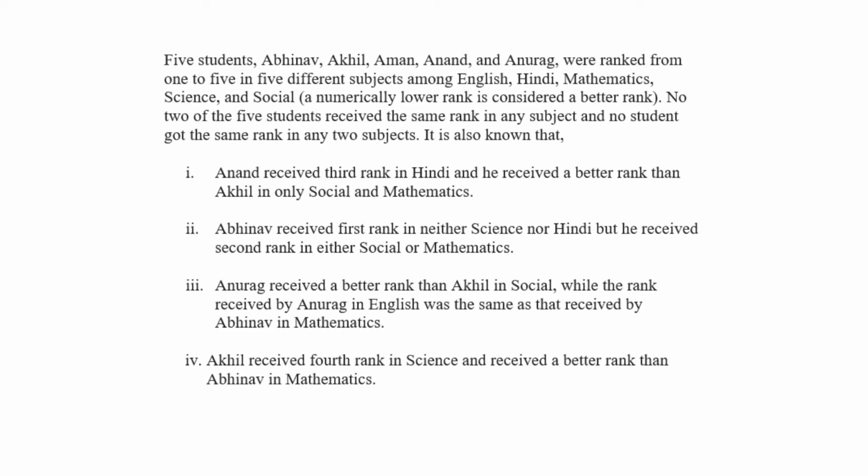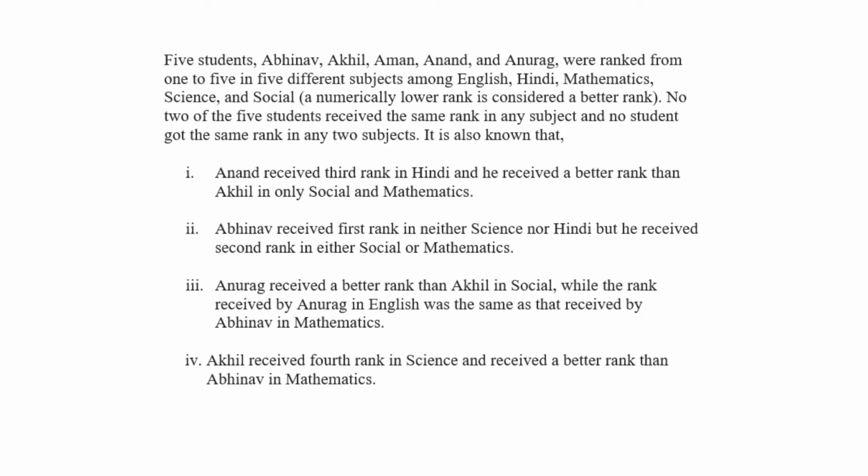Five students, Abhinav, Akhil, Aman, Anand and Anurag, were ranked from 1 to 5 in 5 different subjects among English, Hindi, Maths. A numerically lower rank is considered a better rank. So this thing is important. Lower rank is considered a better rank. No two of the five students received the same rank in any subject, and no student got the same rank in any two subjects. So this is a typical Sudoku type of question. It is also known that Anand received third rank in Hindi. So information is given.